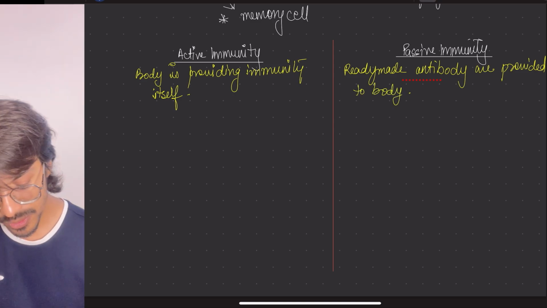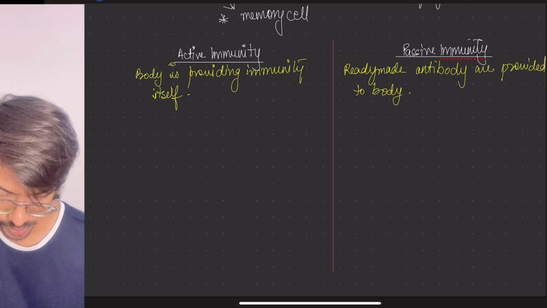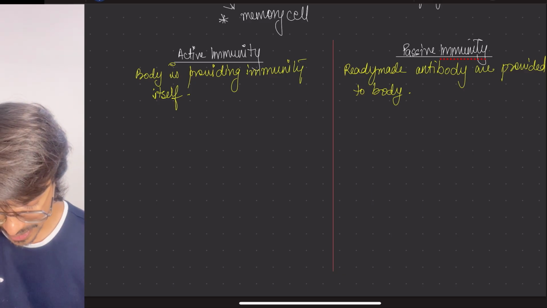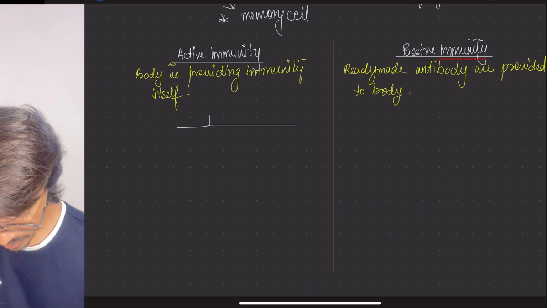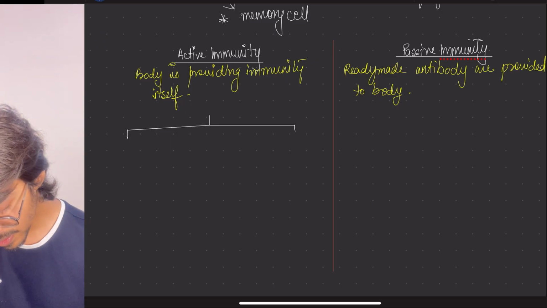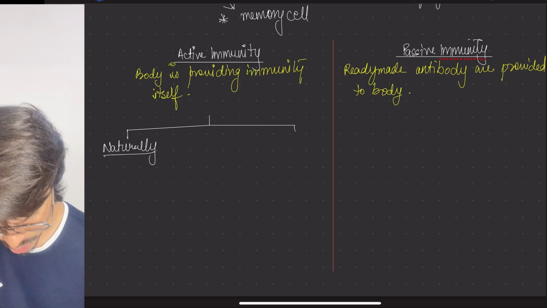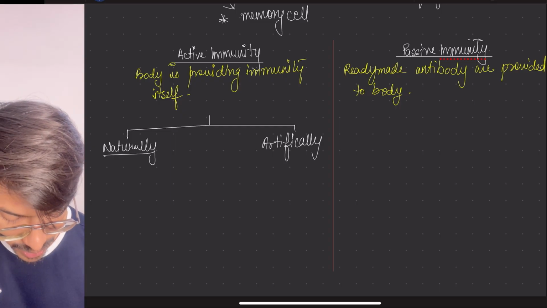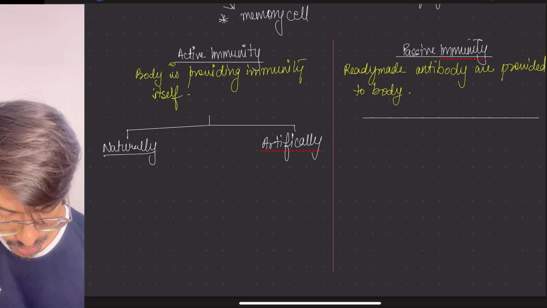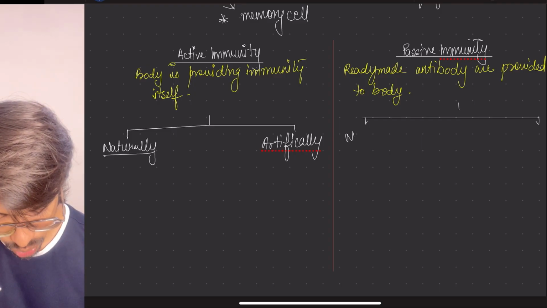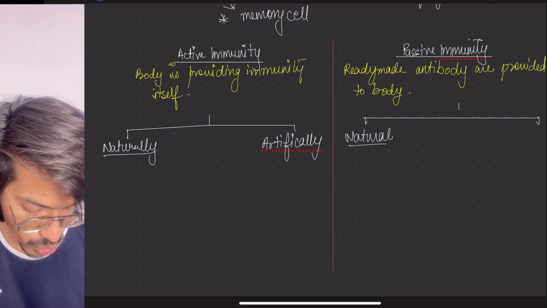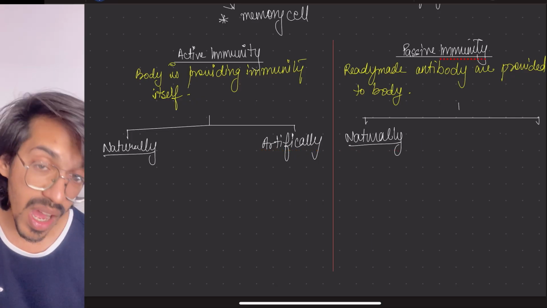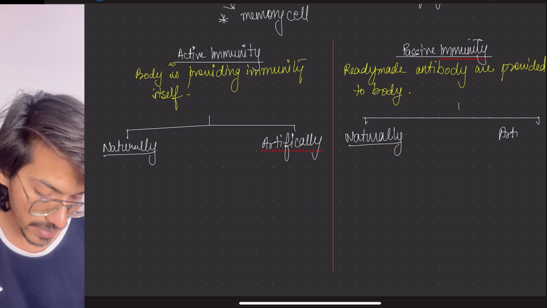Now there are further two types. In active immunity, it could be natural or artificial. Same over here, this passive immunity could also be natural, naturally being provided, or artificially provided.